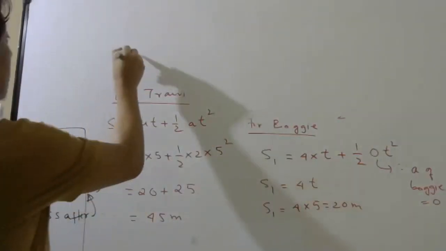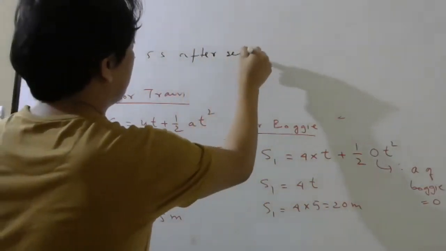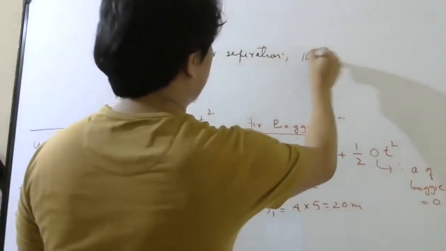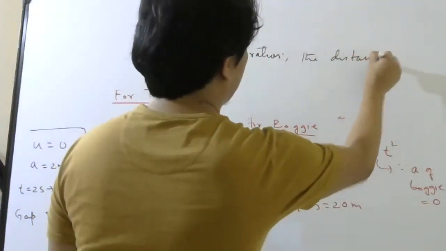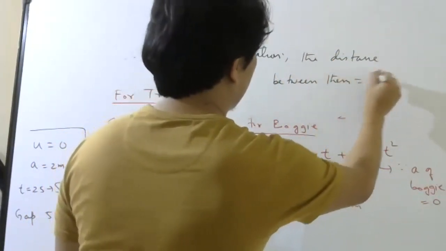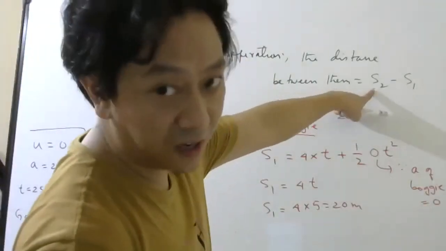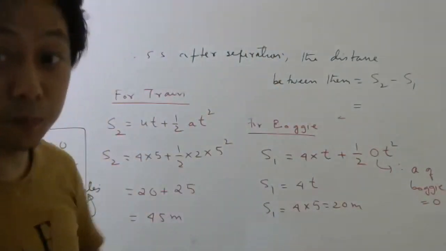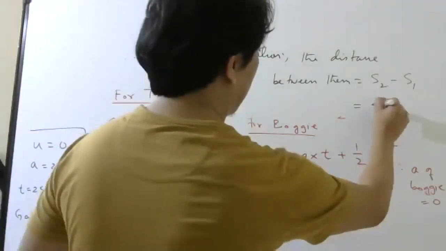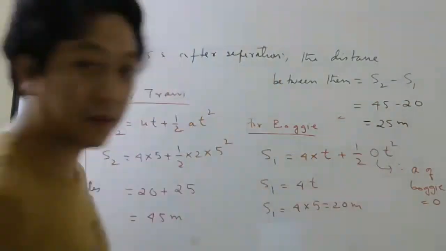So 5 seconds after separation, the distance between them is S2 minus S1, because this is the distance traveled by the train and this is the distance traveled by the bogie in 5 seconds. So 45 minus 20, which will be 25 meters.